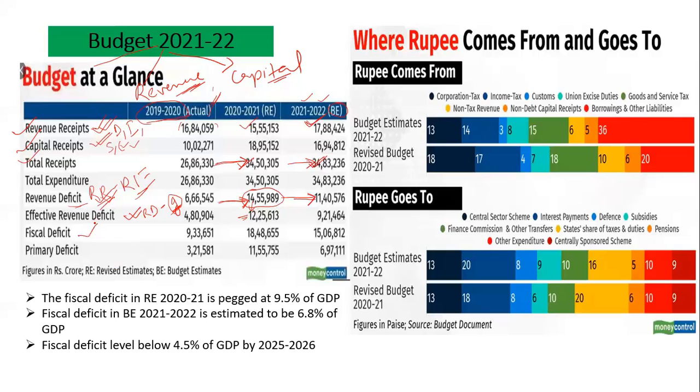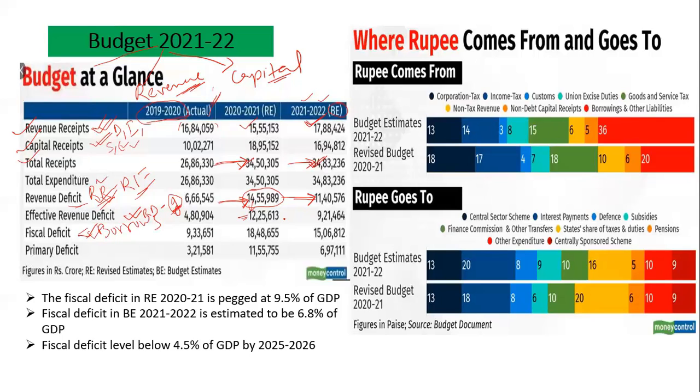So similarly, fiscal deficit. So what is fiscal deficit? Fiscal deficit is the total expenditure which the government does minus the total revenue which the government gets. So if you subtract the total money which the government is getting from the total expenditure, you get the fiscal deficit. So there is a deficit, and the government does borrowing. So fiscal deficit is nothing but, you can say, borrowing: how much money the government wants to borrow from several institutions.